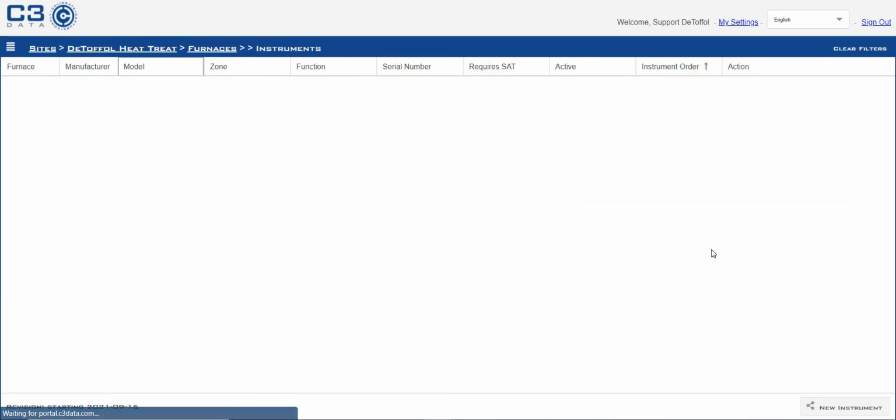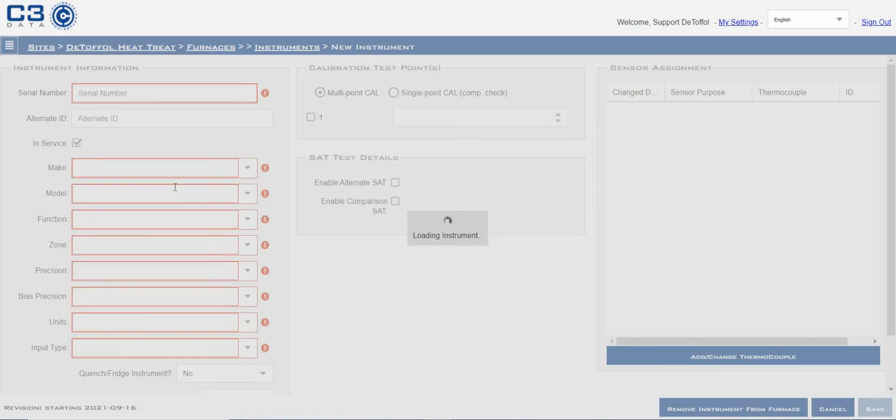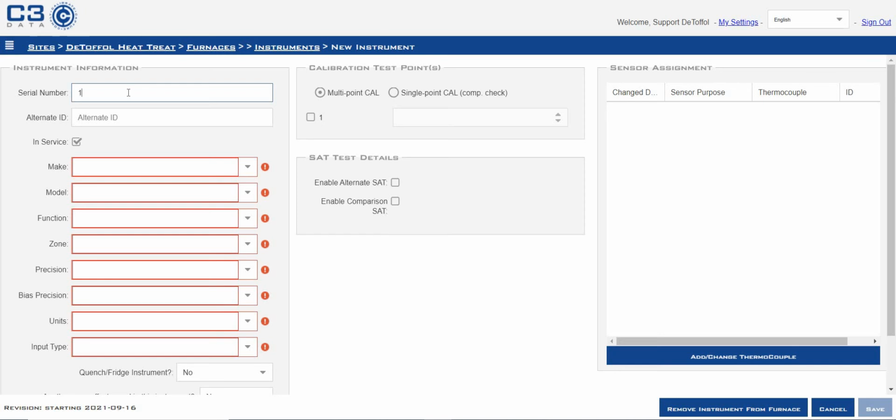Now we're going to add our instruments. As you can see, this furnace has no instruments added to it currently. We're going to add a new instrument. Lower right corner, new instrument tab. Same as before, anything in red is required to have something in it before it will let you move to the next step. Serial number is going to be ANA 14789.